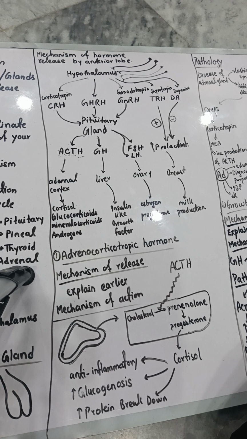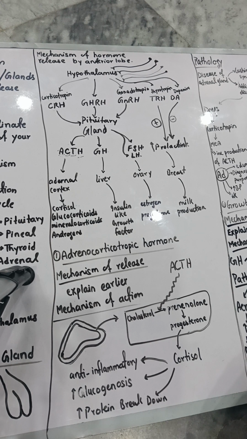So this is the blessing of Allah Almighty, that He has given us inhibiting as well as stimulating action. Whenever we need milk production, it will give the milk production, and whenever we don't need it, there is a mechanism to inhibit it. So this was all about the mechanism of how these hormones are released and how they act.